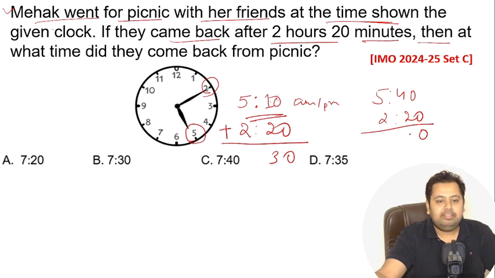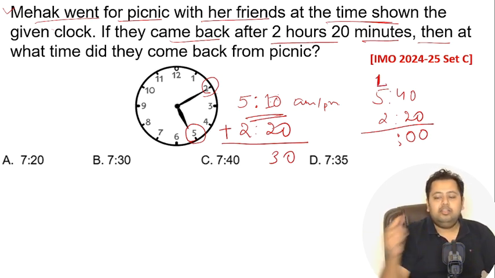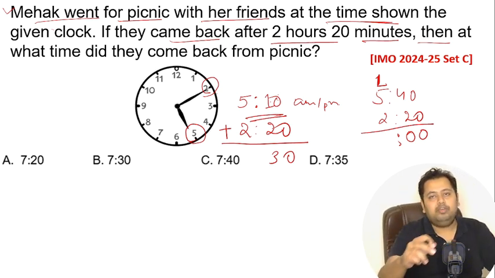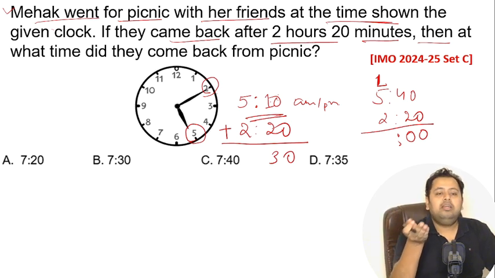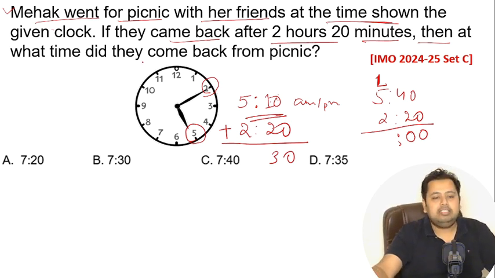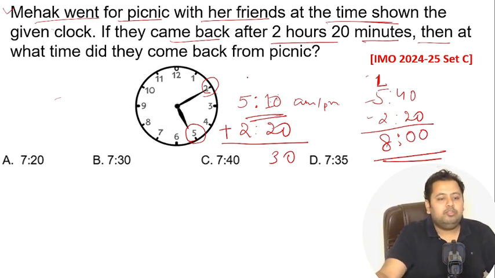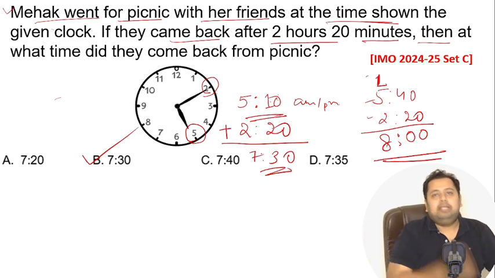So whenever 6 comes in, it becomes 0 and 1 carries over to that side. Every 60 minutes is 1 hour. So every time it reaches 6, the remainder stays here and you carry 1 over to the other side. So it is nothing but 5 plus 2 is 7, plus 1 is 8. So it would be 8 o'clock. This is just an example, but let's come back to the problem. So 0 plus 0 is 0, 2 plus 1 is 3, and 5 plus 2 is 7. So it is 7:30. The answer is B.